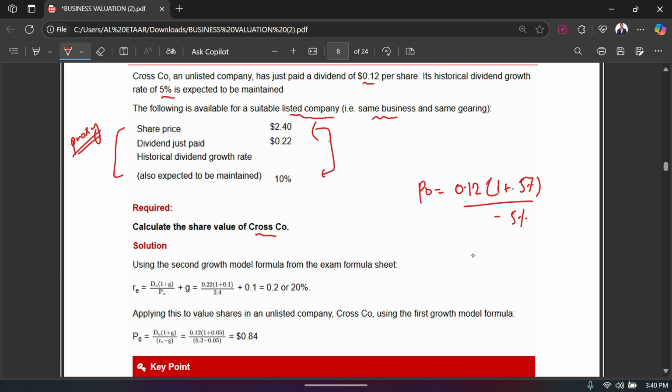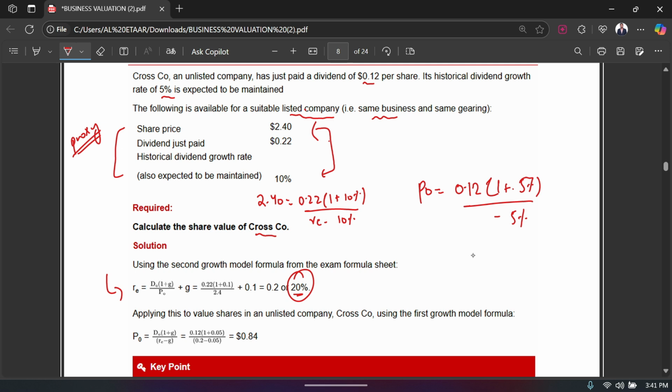We know that the share price is 2.40, so I'm going to keep that as P naught. I know that the dividend just paid is 0.22. Then we have 1 plus growth, which is 10%, and I'm going to divide it by RE minus the growth rate, which is 10%, right? Now you can just rearrange this formula to get your RE. If you rearrange it and calculate, your RE is going to be 20%. They have already calculated it over here in this step, you guys can have a look. So my RE is 20% or 0.2.